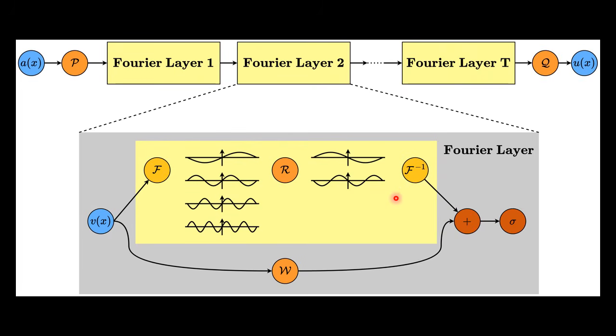At the same time, a parallel linear transformation is applied directly in the spatial domain, and both results are added together and passed through a nonlinear activation function. Finally, another projection maps the representation back to the target functional space. The result is a model that learns how information propagates globally across space, effectively approximating the solution operator of a PDE.